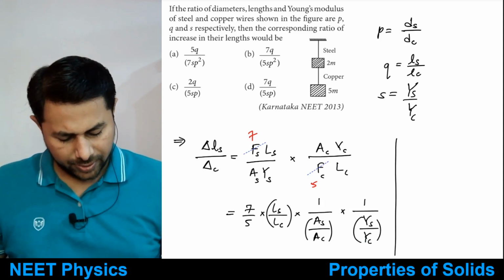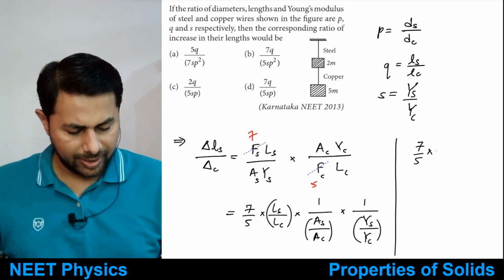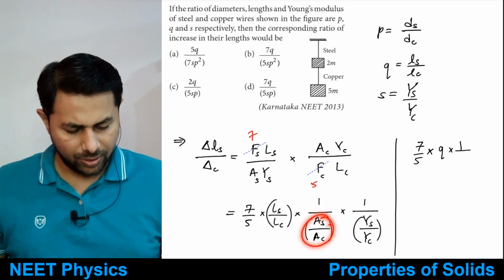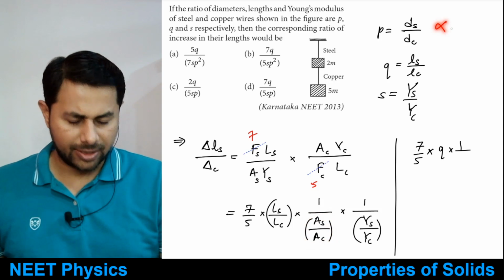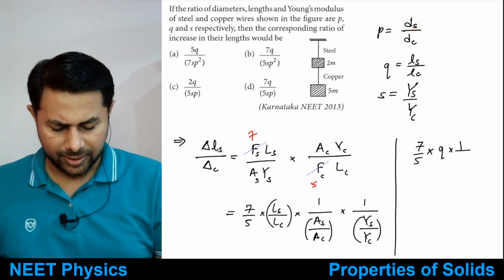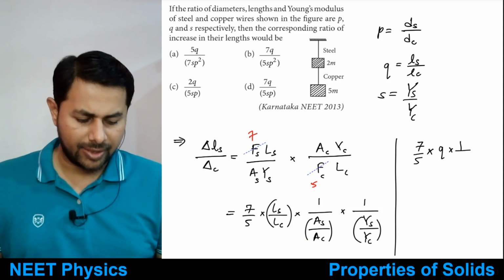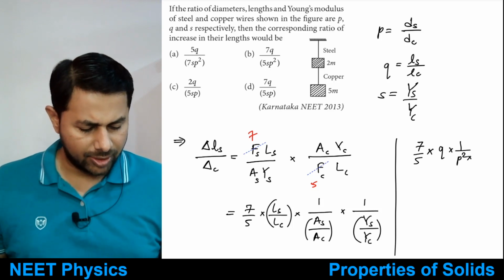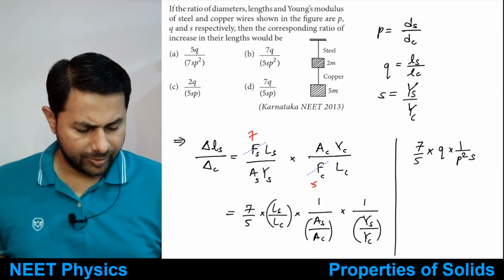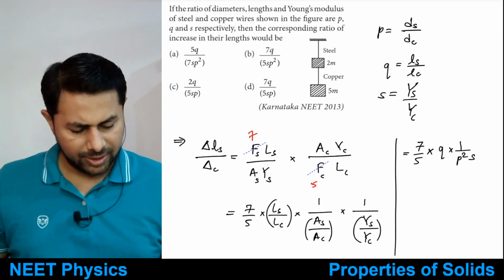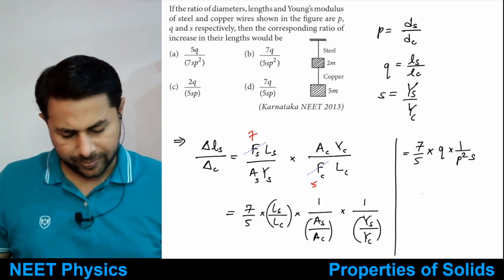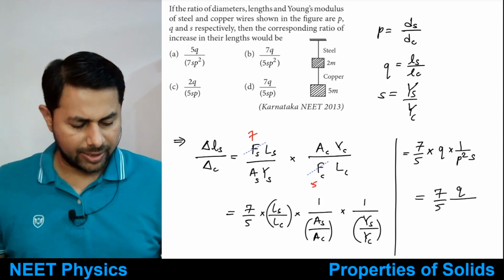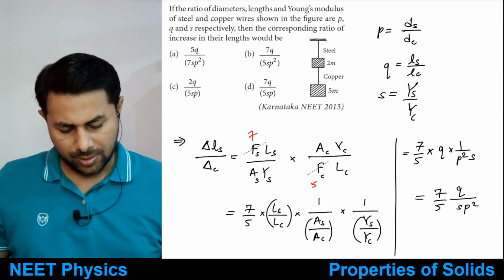So let's put the values. This is equal to 7 by 5 multiplied by length of steel to copper, which is Q, and 1 upon area of steel to area of copper. Area is directly proportional to diameter square, so that is diameter of steel square to diameter of copper square, which is P square. And then Young's modulus of steel to copper, that is S. That should be the answer: 7 by 5 Q divided by SP square. It is option B.